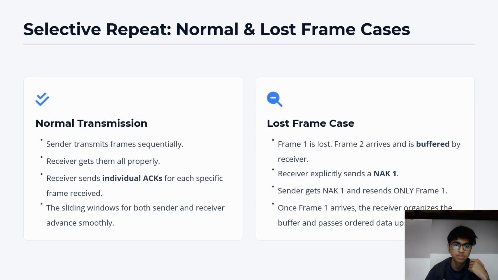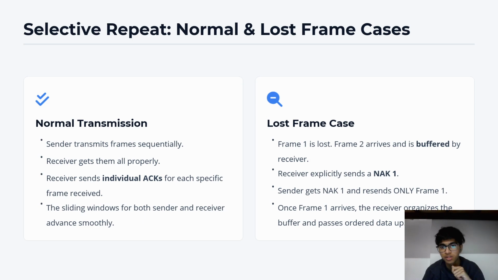A normal transmission happens in the way that the sender transmits the number of frames that are present inside the sliding window, which can be any number like 2, 4, 5, 6. The receiver sends individual ACKs for each and every frame that is received. Here, the sender and the receiver both have a sliding window, which is not the case in the previous one. A very famous case is the loss frame case.